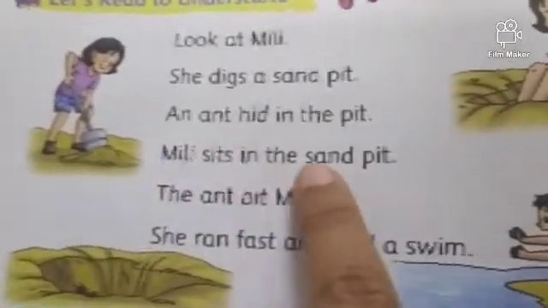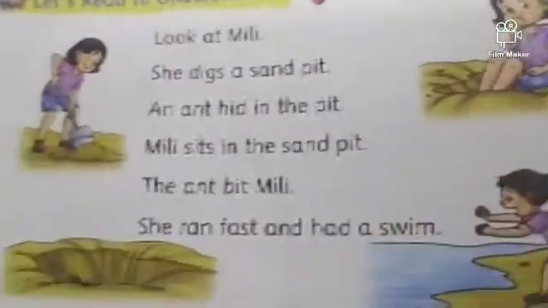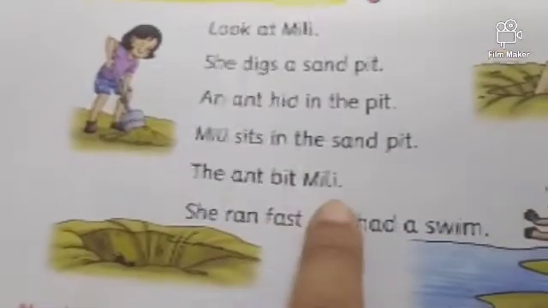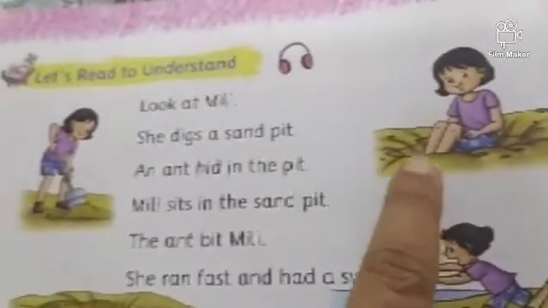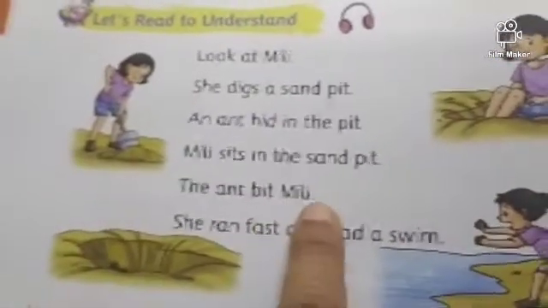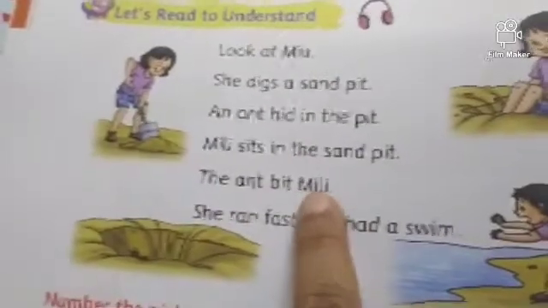Millie sits in the sand pit. See, Millie sits in the sand pit. The ant bit Millie. What happened when Millie sat in the sand pit? The ant bit Millie.